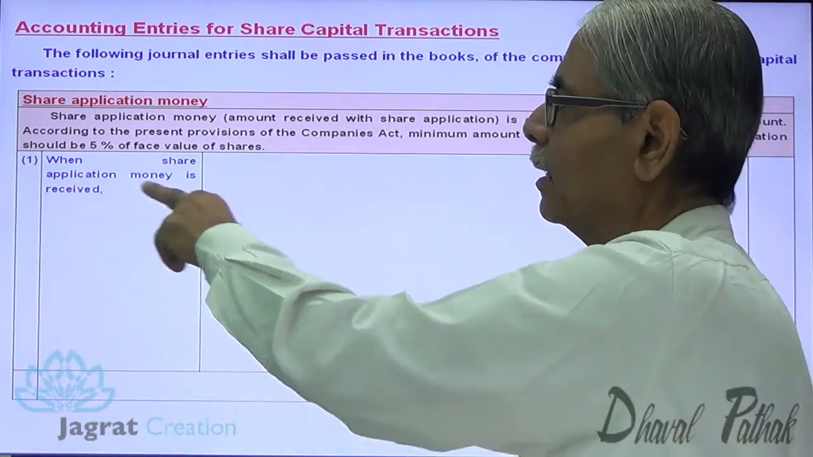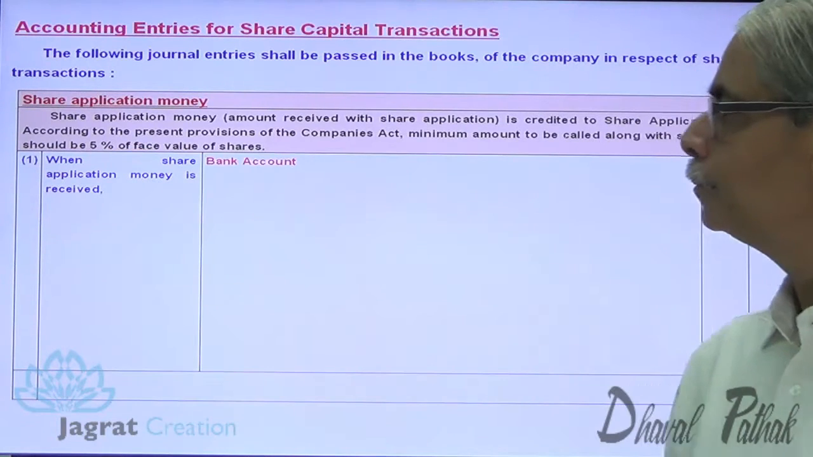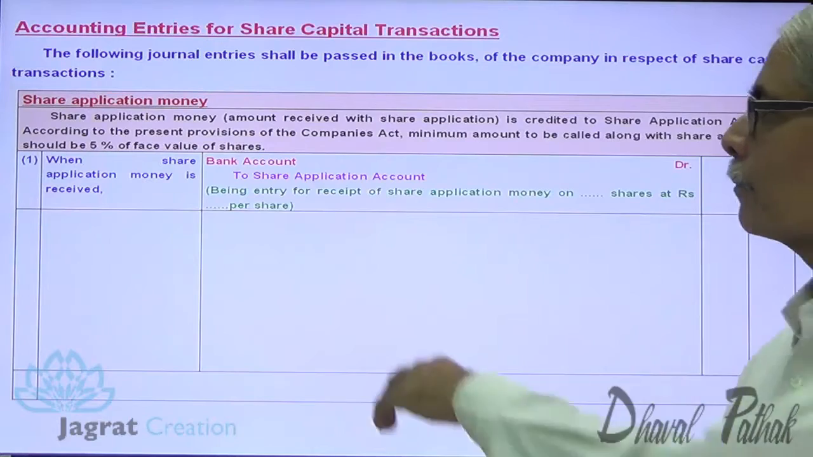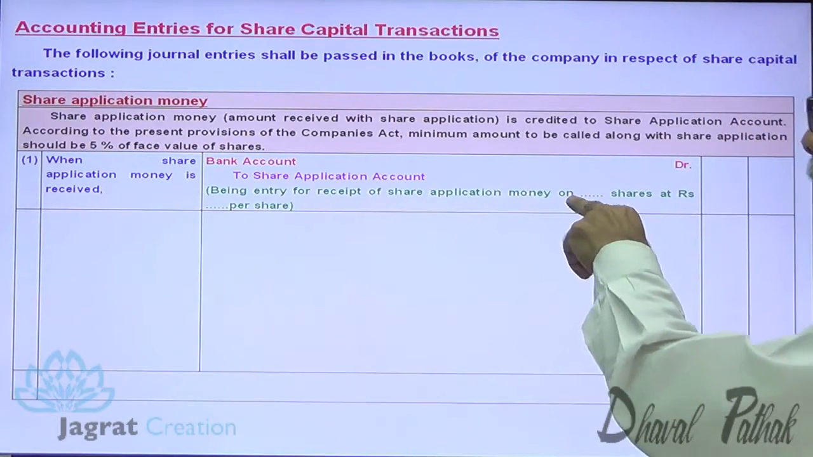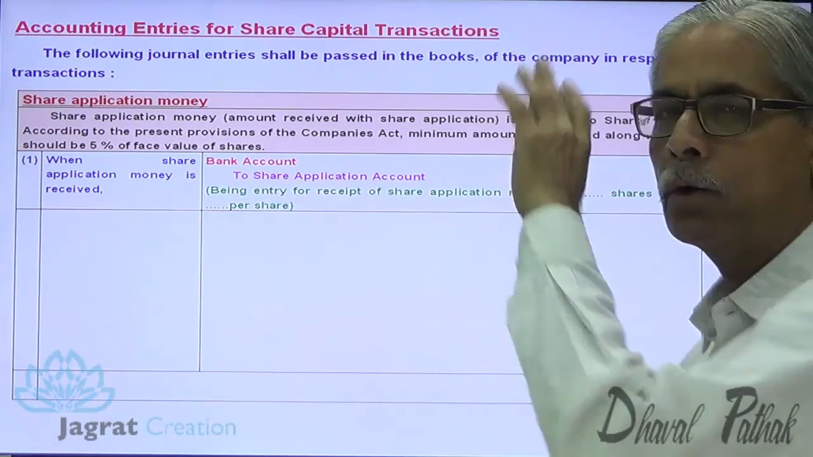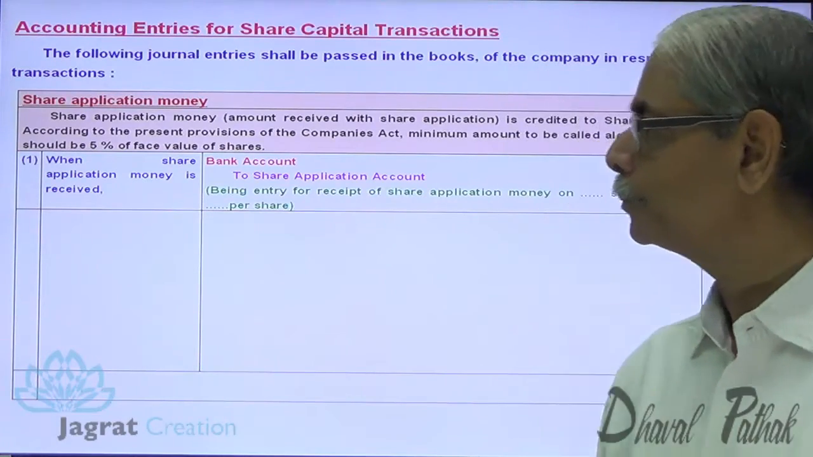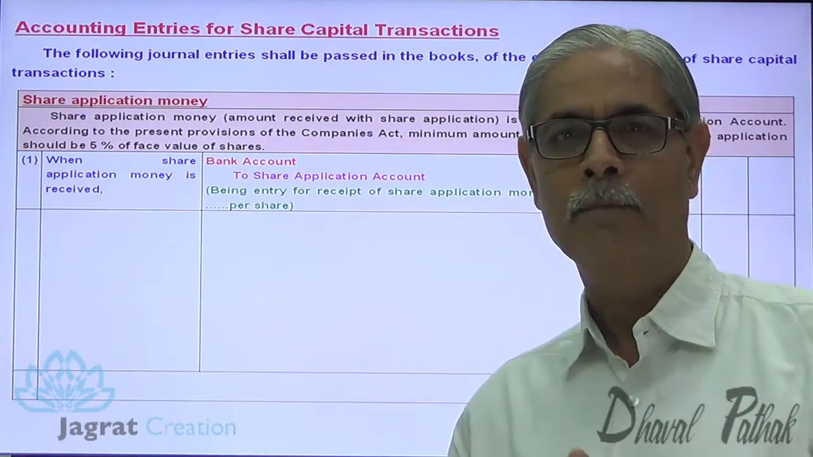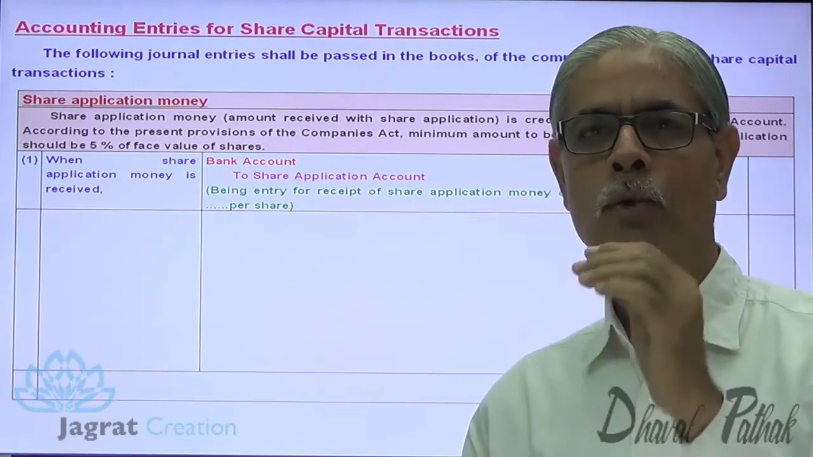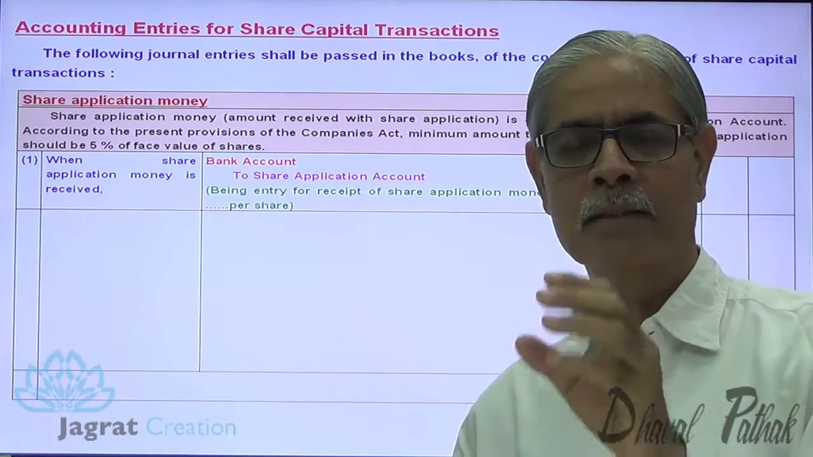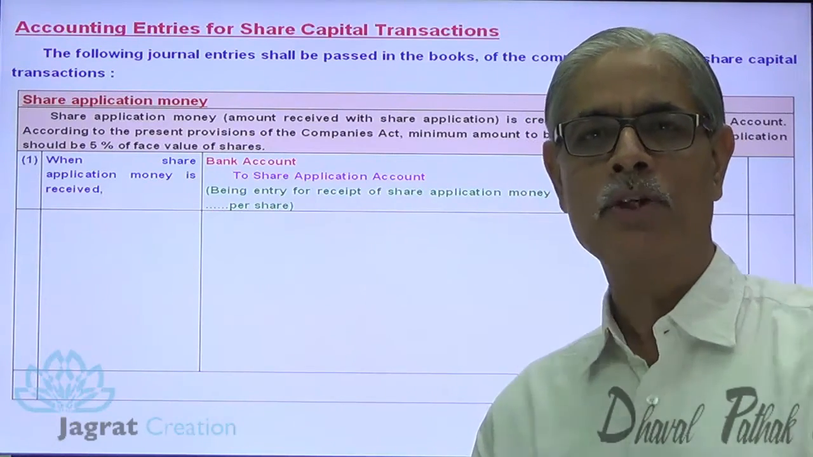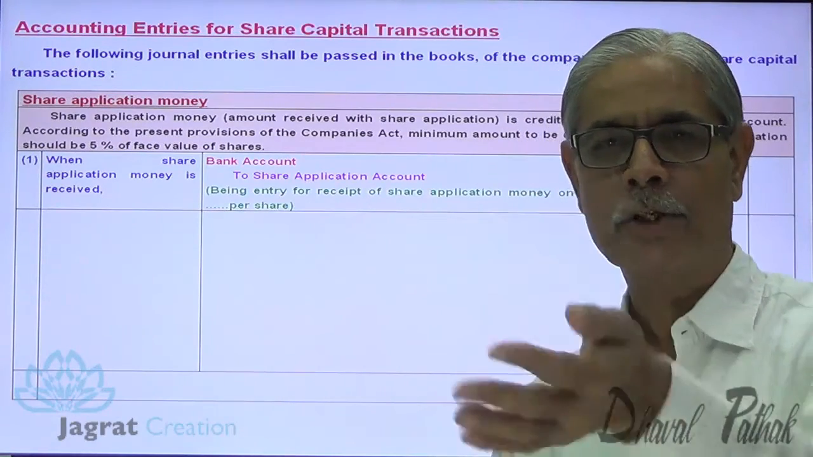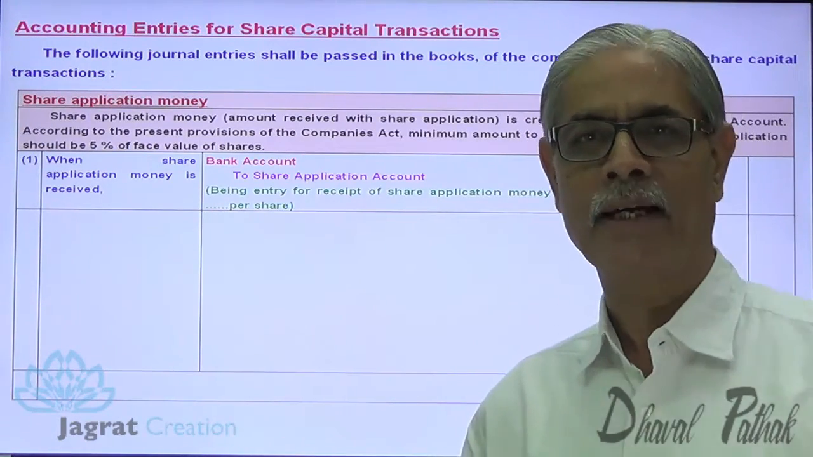When the share application money is received, bank account debit, share application account credit, being entry for receipt of share application money on, suppose, 10,000 shares at rupees 3 per share, like that. Now, the excess application money has to be refunded, and for the applicants who are allotted shares, their application money is to be transferred to share capital account. That is done on allotment of shares, on sanction of applications, and that is done by the board of directors.